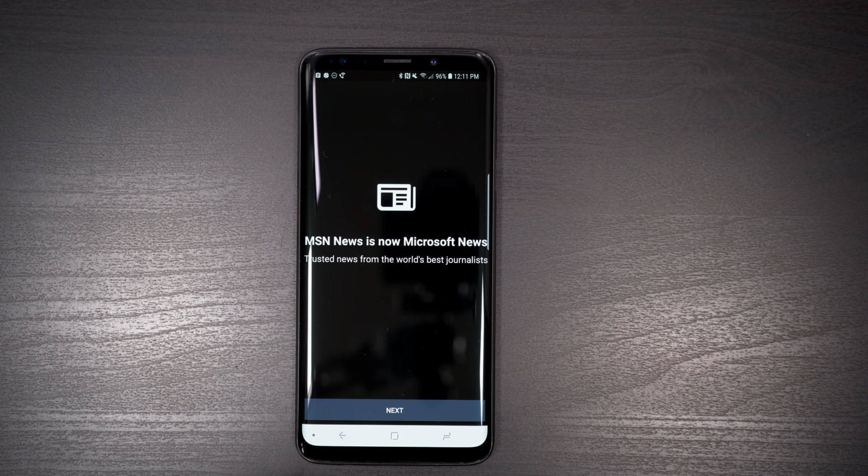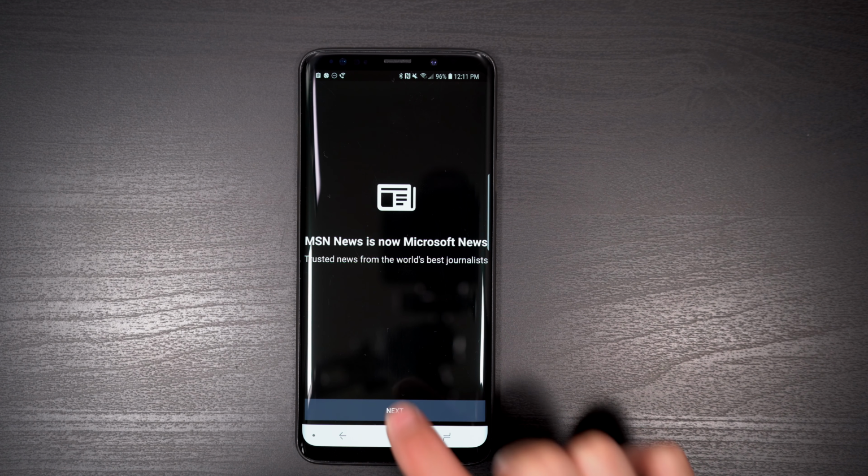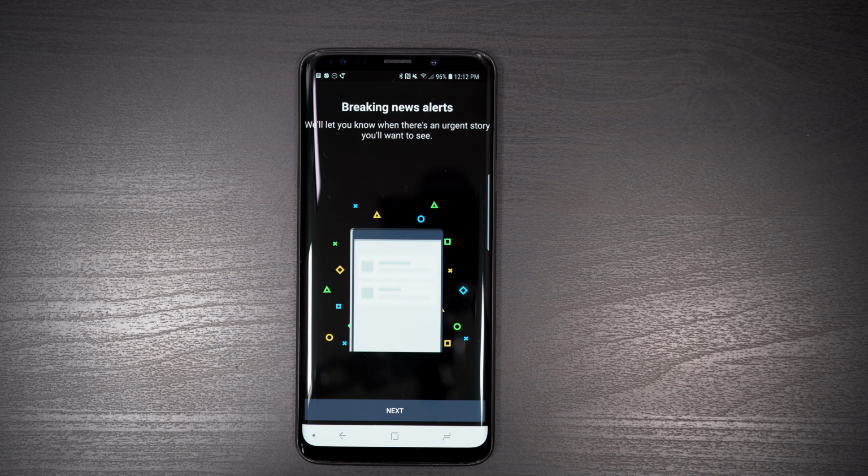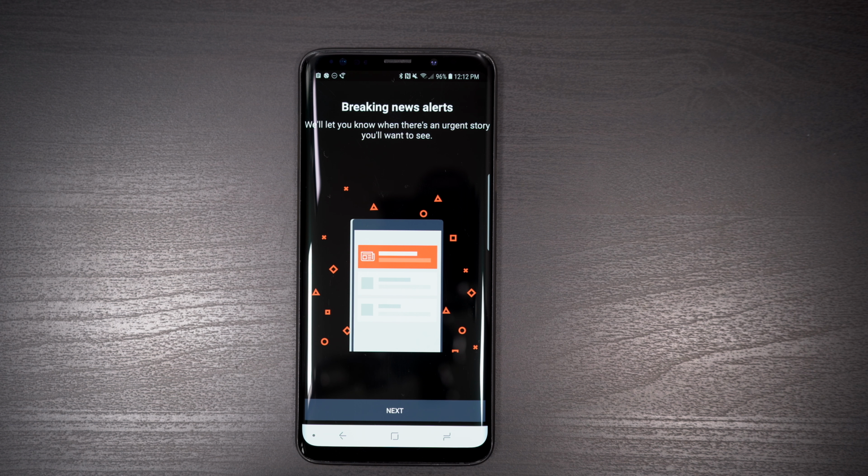So after installing it for the first time, you will be presented with a setup screen letting you know that MSN News is now Microsoft News. On the next step, you'll be given the option to sync Microsoft News across all your devices. You can do so by either signing in or creating an account. You'll also be notified whenever breaking news happens with alerts to the phone.